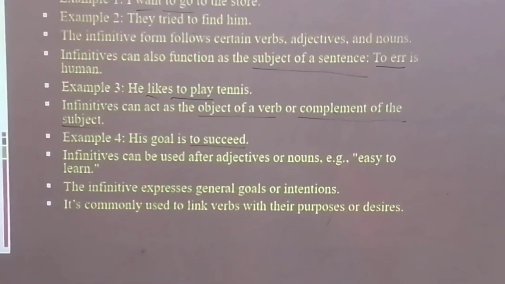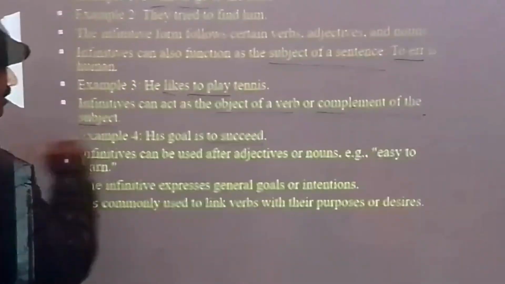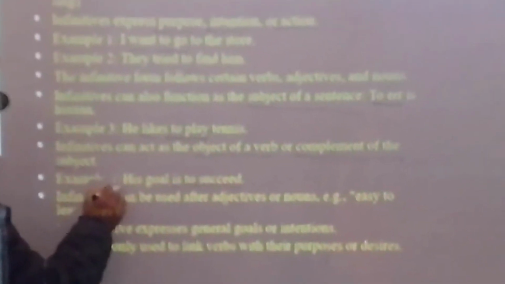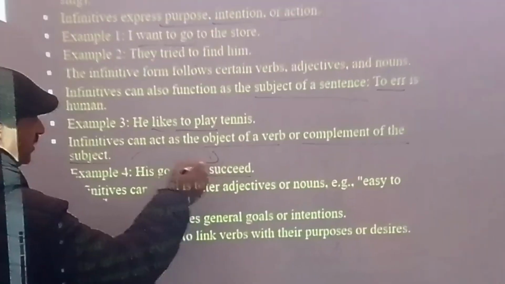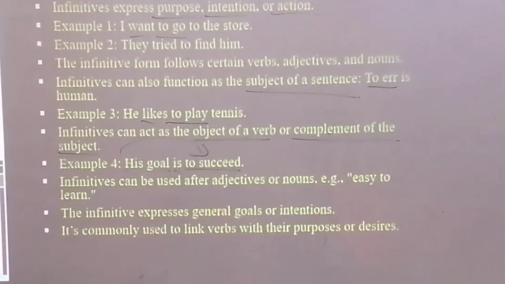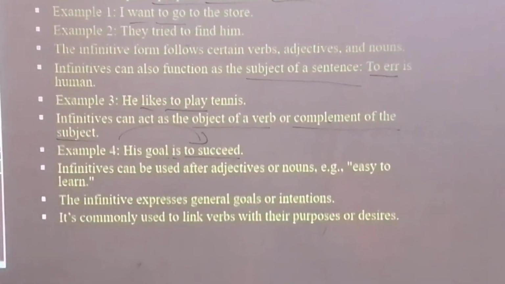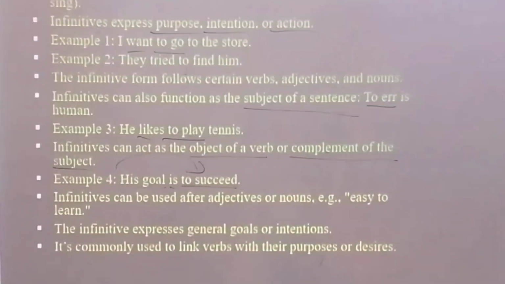It means here it is acting as the object of a verb. His goal is the subject, and to succeed is completing the subject, his goal. Did you understand that? Should I go next?